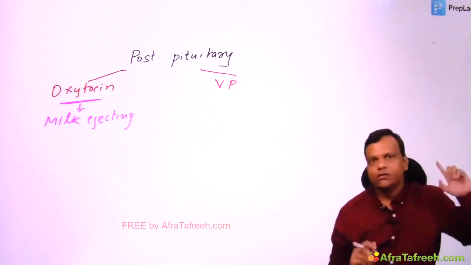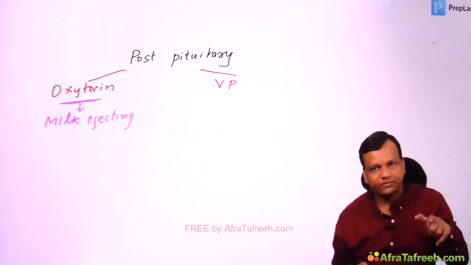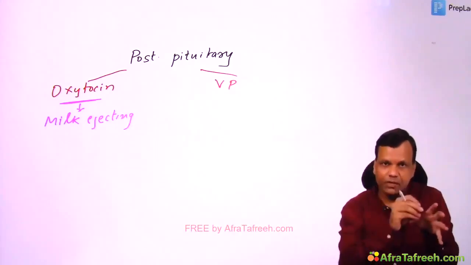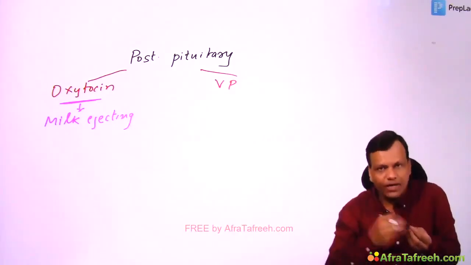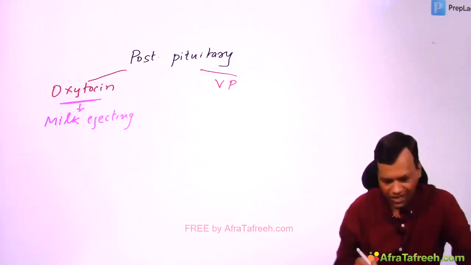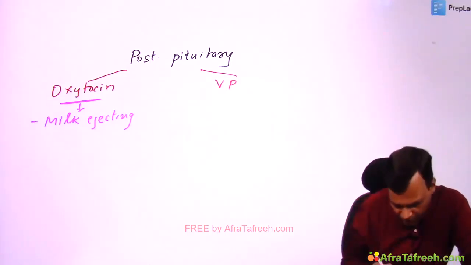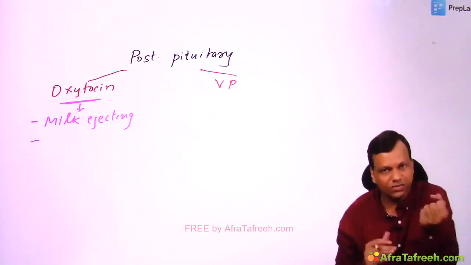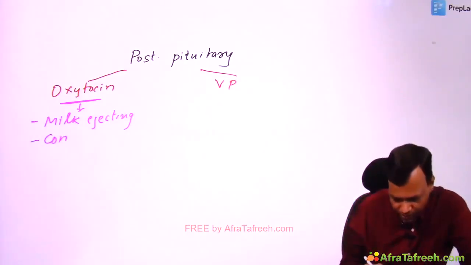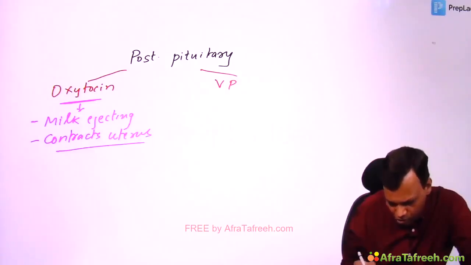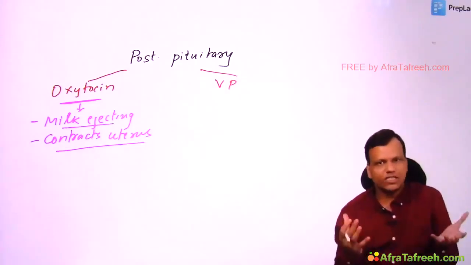Remember, prolactin is milk secretory. So it will secrete the milk. But outside the nipple, it comes through oxytocin. Right? Milk ejecting hormone. And second very important thing, it is oxytocic. Oxytocic means it contracts the uterus. So the uses of oxytocin are based on these 2 functions.